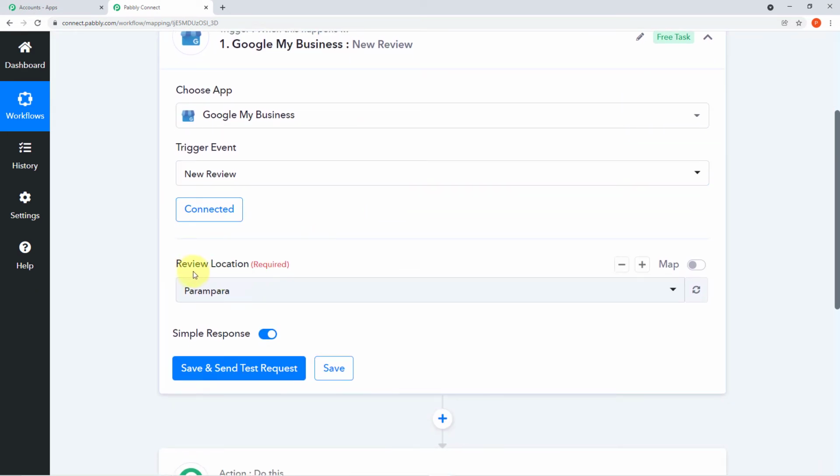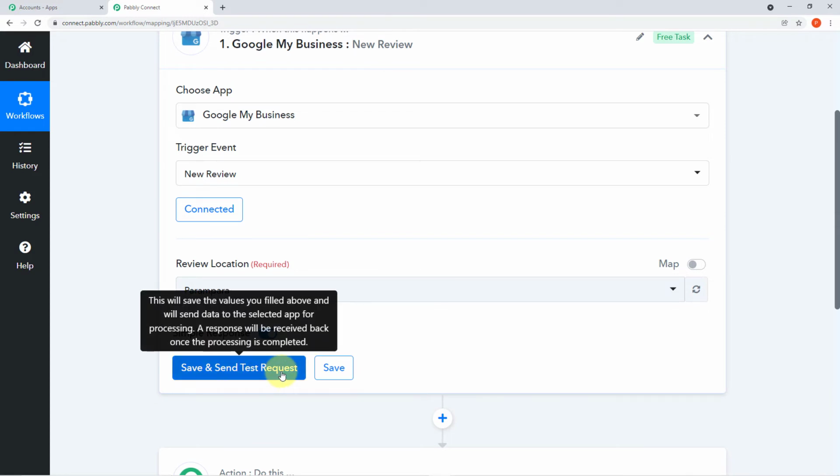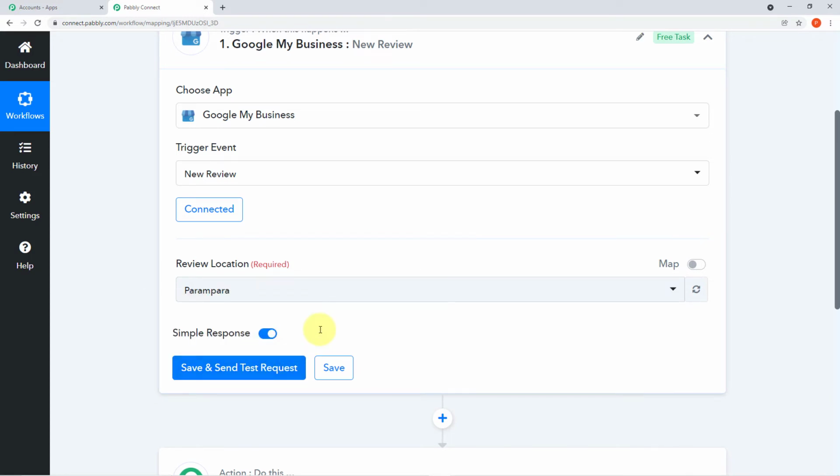Now here you can see the review location. It is already mapped: Parampara. Parampara is the name of my boutique and this is the only business I am running through my Google My Business account. So automatically this page, I mean the location, will be mapped here. All I have to do is save and send test request. So the latest review which has been updated on my Google My Business account will be captured here.